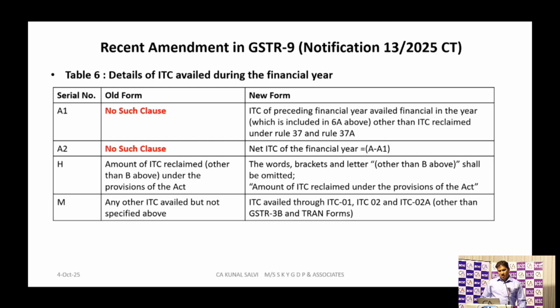In 6M, earlier there was "any other ITC availed but not specified above". So it was assumed that it will cover ITC 01, 02, 02A, something. Now they have specifically described what the meaning of 6M is. Then you have to report ITC 01, ITC 02, ITC 02A, other than the ITC which is claimed through GSTR 3B and TRAN 1 transactions.